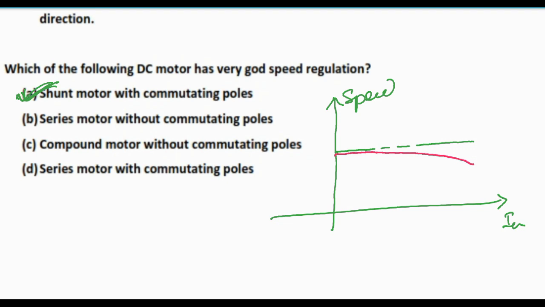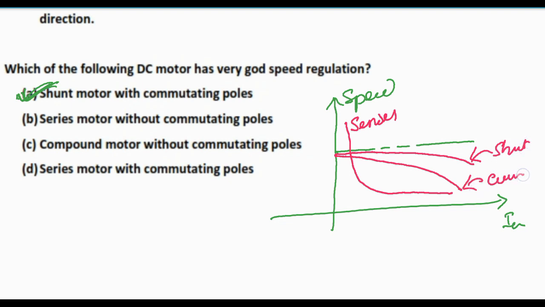But in case of cumulatively compound, this varies like this. That means if we increase load, speed will decrease. In case of series motor, this is like this. This one is for series, this one is shunt, and this one is cumulatively compound.